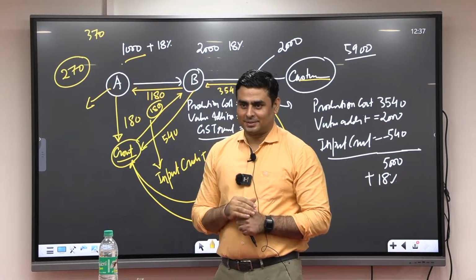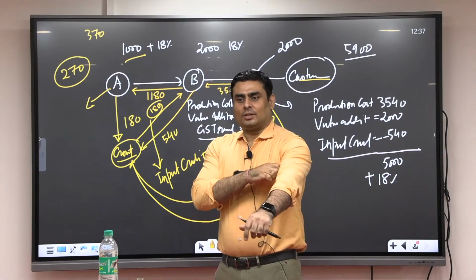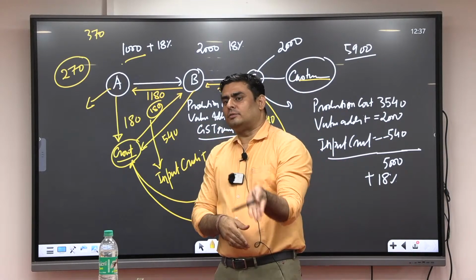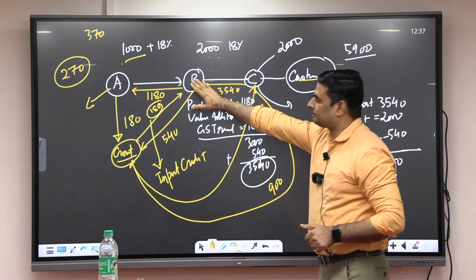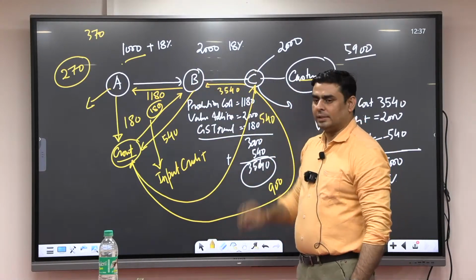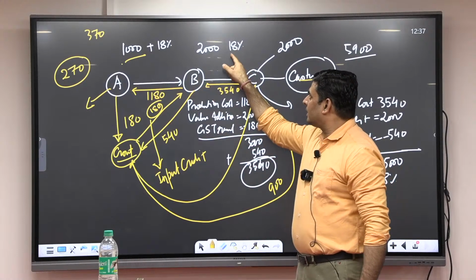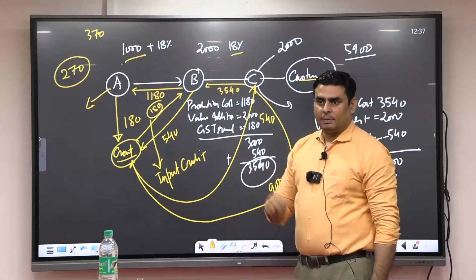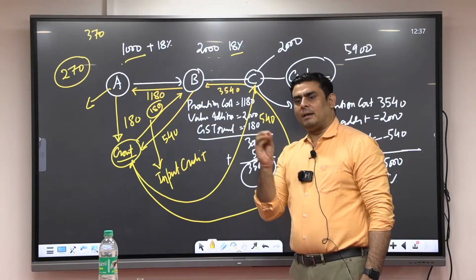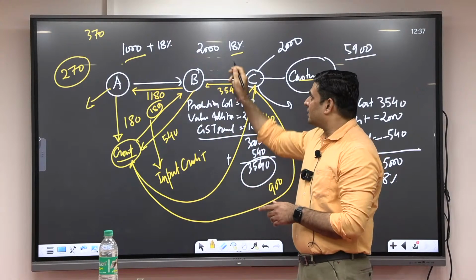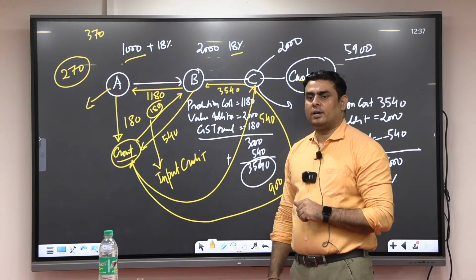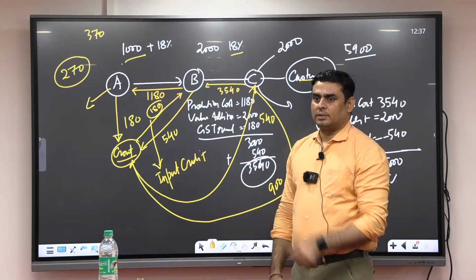Now see the problem, right? What is the problem in this system? There are certain goods that, before their value addition, for example here B to C, the tax rate is how much? 18%. Suppose it's a man-made fiber used for clothes making. It is attracting a GST rate of how much? 18%.